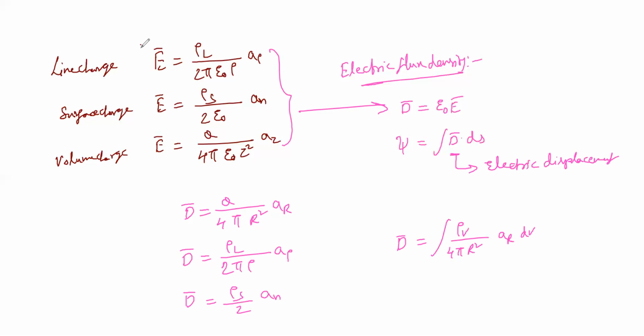The names go like this: point, line, surface, volume.